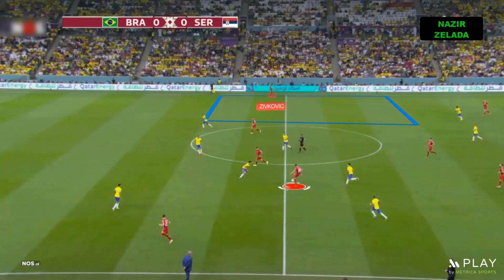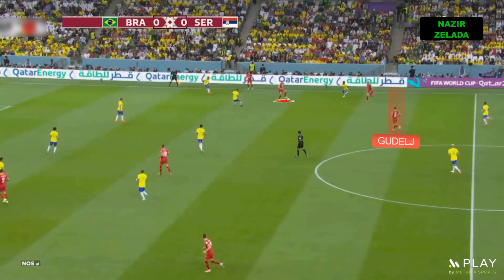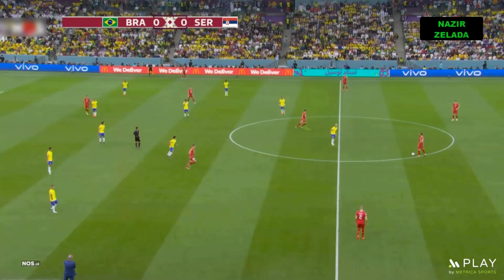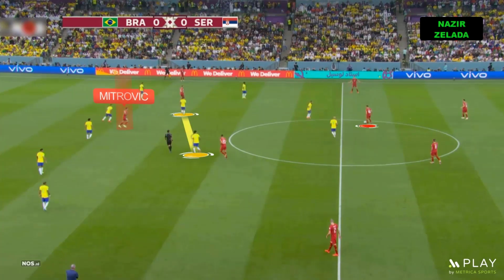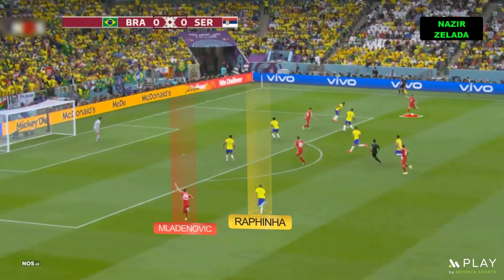They usually look for crosses to the second post. When they had the ball in Zone B the midfielders helped in the build-up and they're always looking for the wing-backs. They progressed by taking advantage of the spaces between the lines, first the midfielders, then the striker. However, their attacks usually ended with crosses to the second post, but Brazil's wingers were supportive.